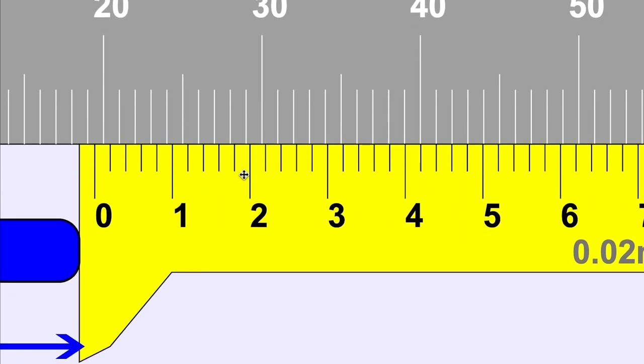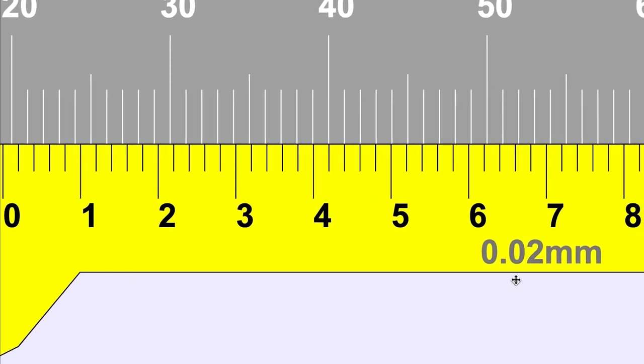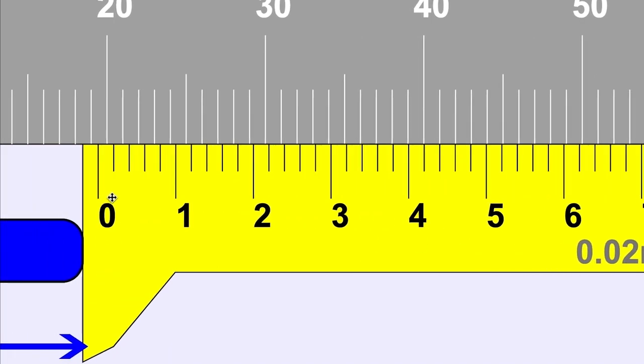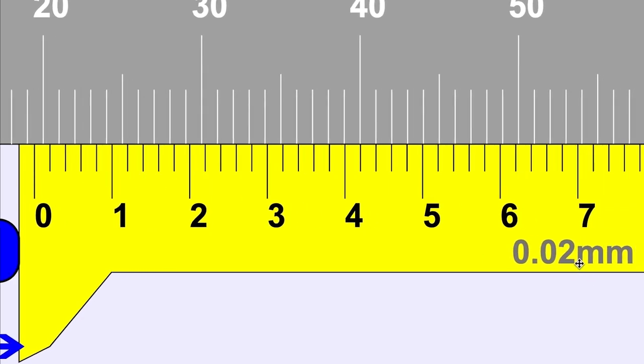So after that we have the vernier scale. Now it is written that 0.02 millimeter is what each marking of this vernier scale represents. So let me read this vernier scale: 0.02 millimeters, 0.04 millimeters, 0.06 millimeters, 0.08 millimeters, and then we get 0.10 millimeters, and then 0.12 millimeters, 0.14 millimeters, 0.16 millimeters, 0.18, and so on. This is how this vernier calipers is calibrated.